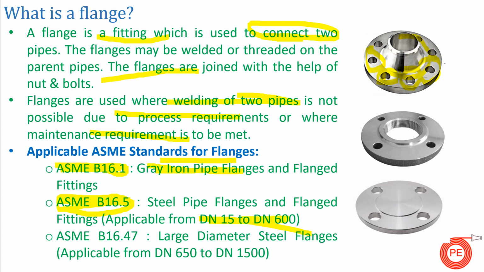If we have sizes greater than 600, we refer to ASME B16.47. For large diameter steel flanges, applicable from DN650 to DN1500, ASME B16.47 is referred. In these standards, both basic dimensions of flanges, the thickness of flanges, the number of bolts required, everything related to flanges, their design criteria, and their pressure temperature rating are mentioned. So if we want to select a flange, we can refer to these standards and select a flange for a desired service. So moving on to the next, guys.